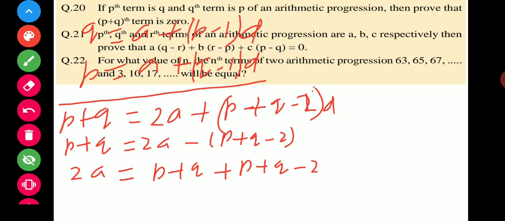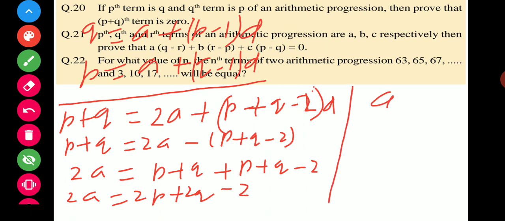So here 2a is equal to 2p plus 2q minus 2. So we get a is equal to p plus q minus 1. So that is your a, the value of a.